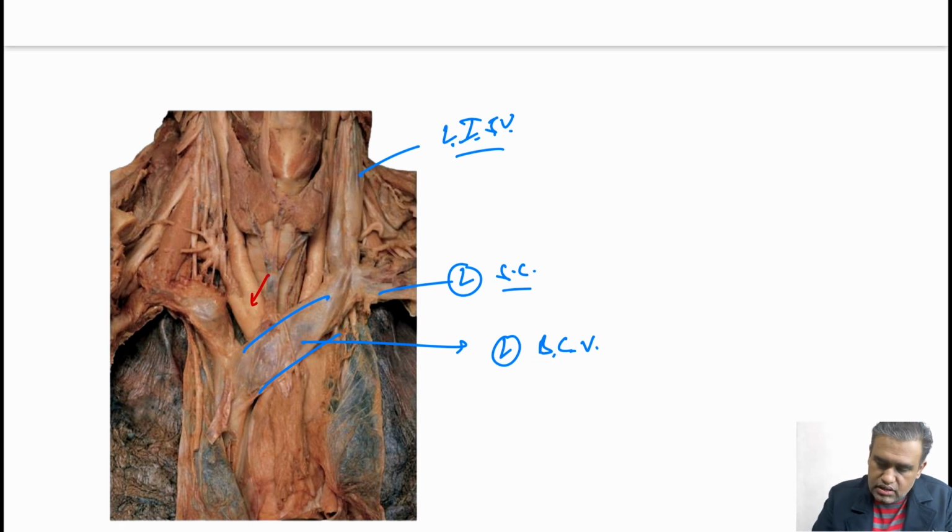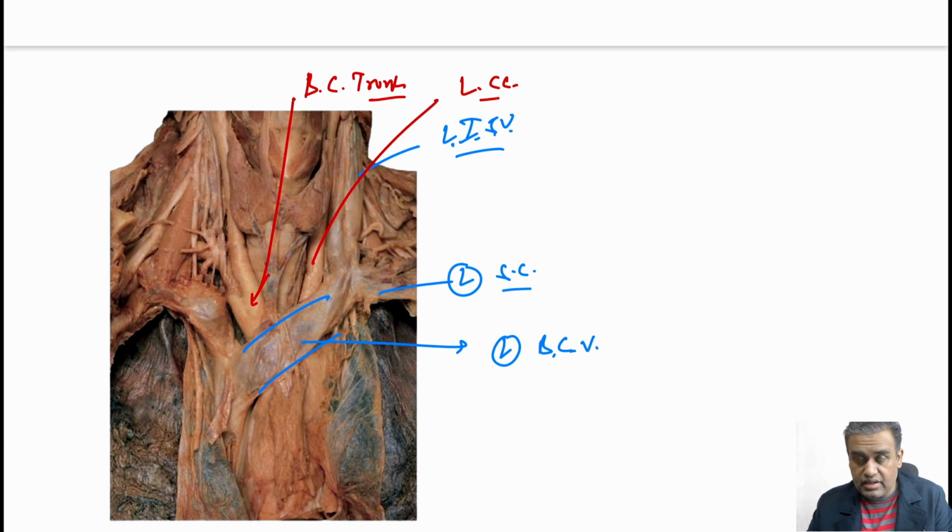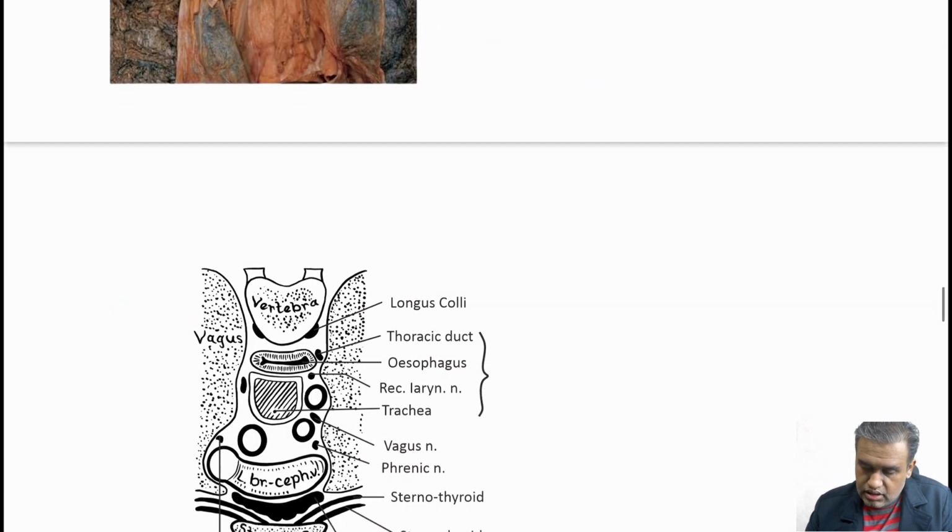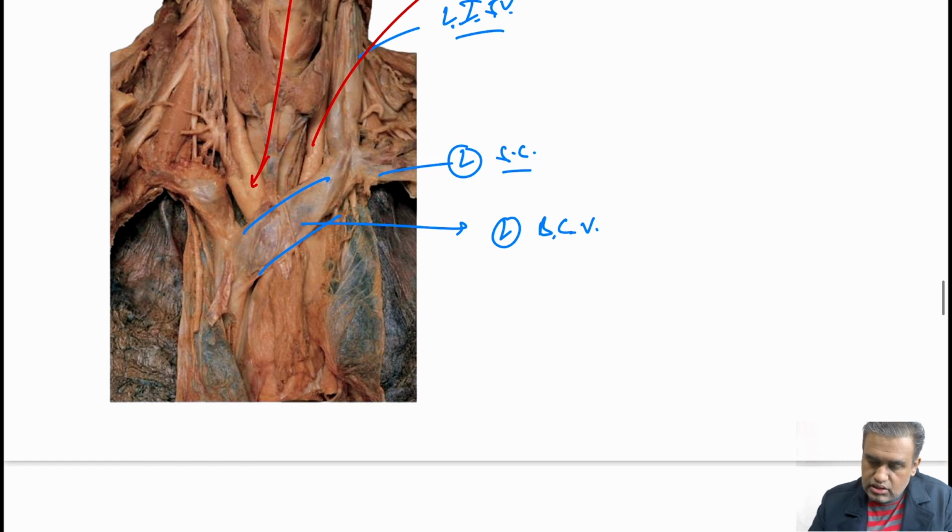And if I show with some red arrows, this red arrow is pointing towards what? A brachiocephalic trunk. It's an artery, right? This is your left common carotid. So vein is lying superficial to these arteries, not just the arch of aorta, even the brachiocephalic artery. Here, what has been removed is the sternum, and thymus remnants, if they were present, have been removed. So you can see vein is lying superficial to the arteries. Now, let me actually try to show you.